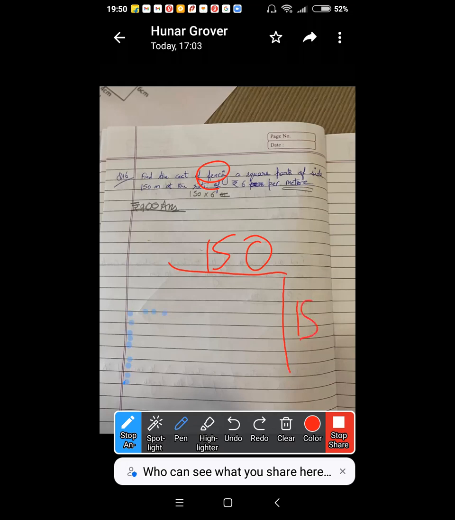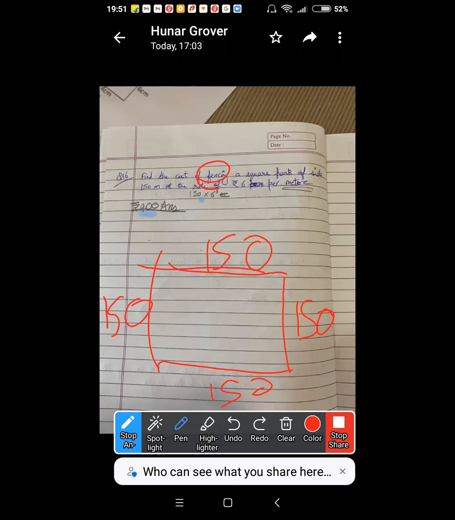Now, Hunar, fencing means putting this on all 4 sides, not just one side. I know, sir. Then how did you make this mistake? Do you realize what mistake you made? Sir, I did 50 multiplied by 6. No, you did 150 multiplied by 6. Why do we have to do 150 multiplied by 4? I'll explain that to you. Sir, I think my answer is correct.